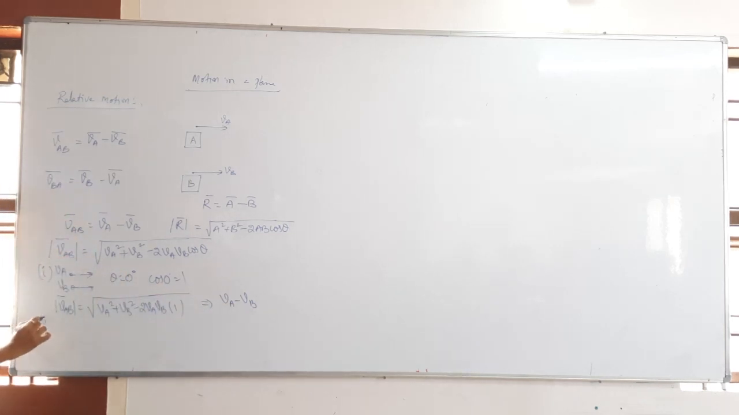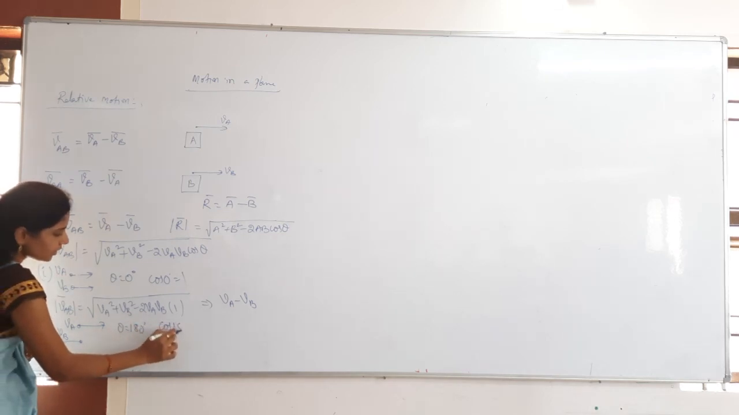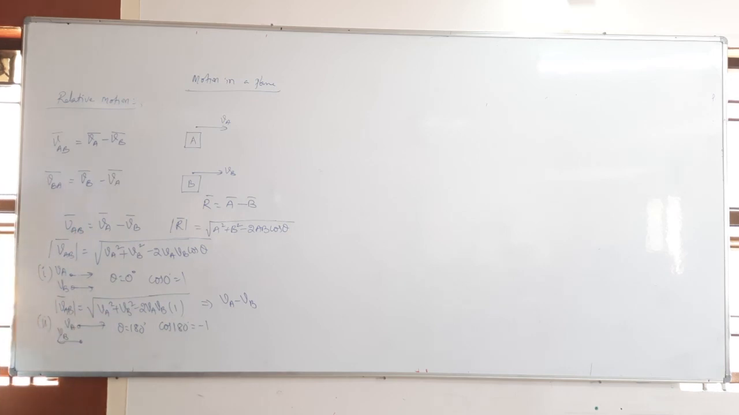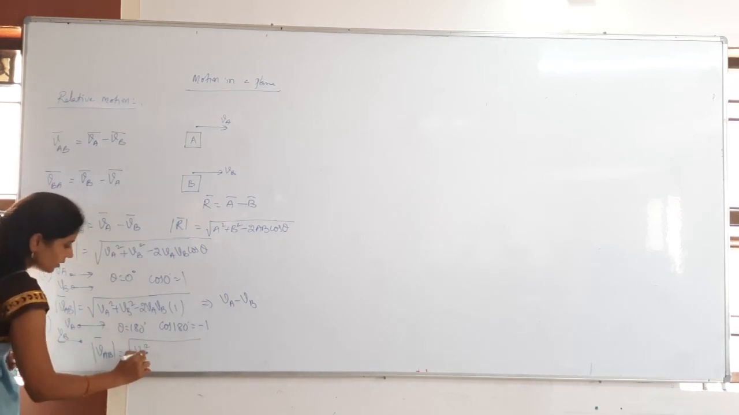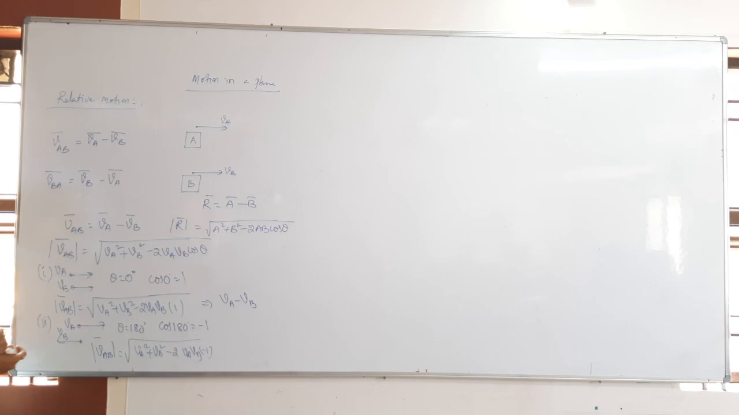Then whenever the bodies are moving in opposite directions, VA is in the right side direction and VB is in the left side direction. What is the angle between them? Theta is equal to 180 degrees. Cos 180 is minus 1. So the modulus of VAB bar is under root VA square plus VB square minus 2 VA VB times cos 180, which is minus 1. So which formula do we get here? VA plus VB.